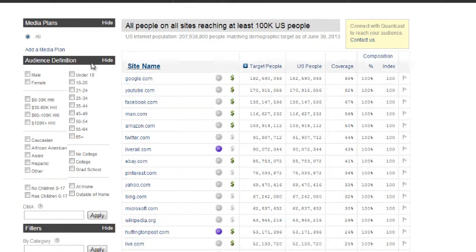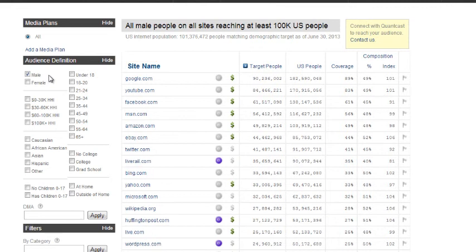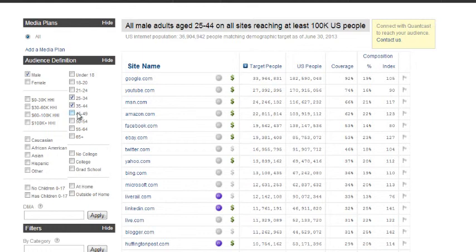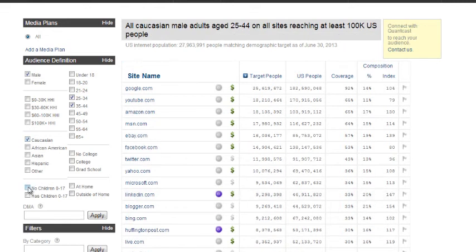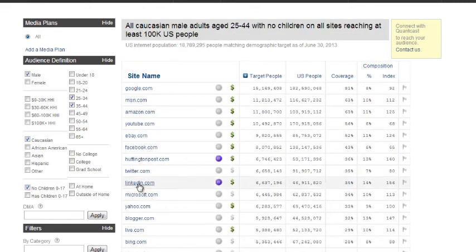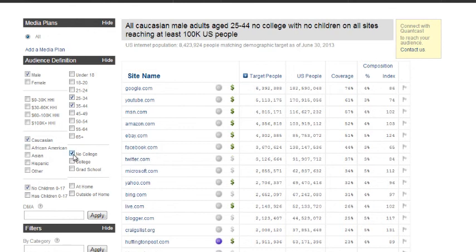As far as the audience definition is concerned, if we look at the demographic profiles of the dating websites, and let's say we wanted to target males within the age group that we saw with SinglesNet and Mate1.com, that were predominantly Caucasian and had no children and no college, you start seeing Quantcast automatically list websites that might fit that profile.